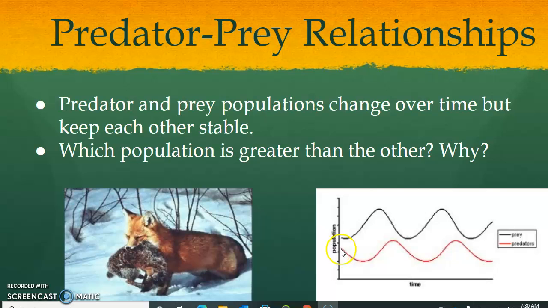If you see here, if there is a decrease in the predator population, the one who eats, then the prey increases, because it will not be eaten by as many. But when there is an increase in predators, they need more food and they feed on more prey, so the prey number will decrease. So when one increases, it automatically influences the other.